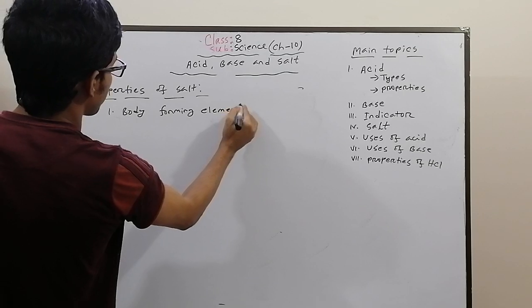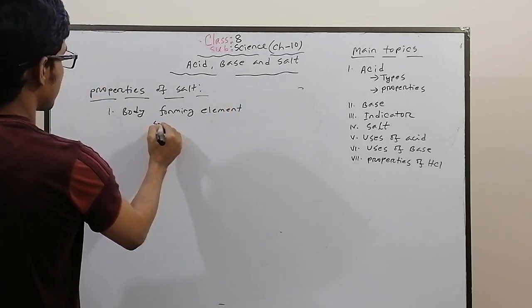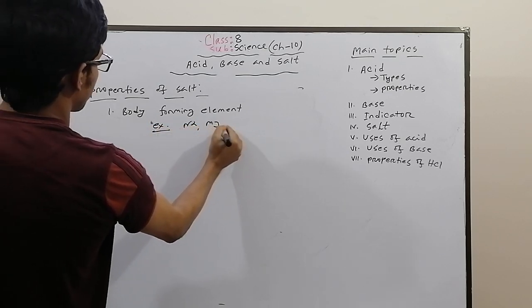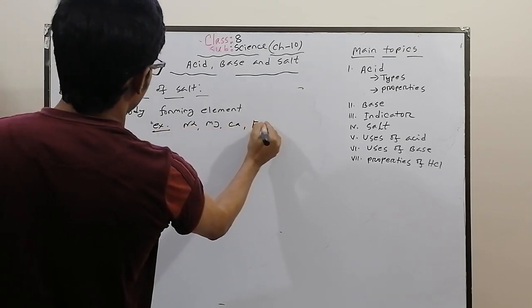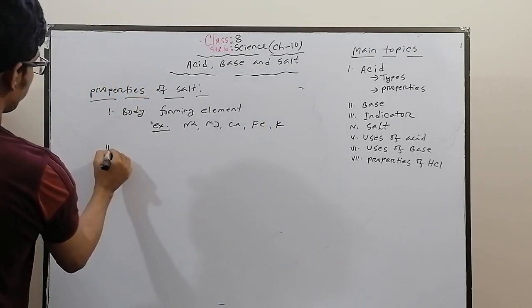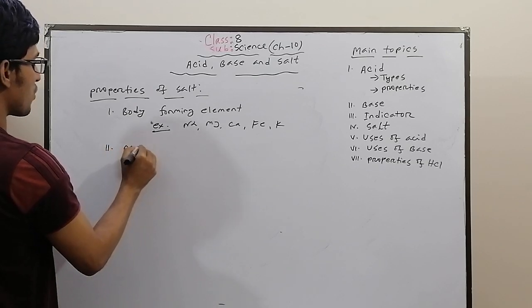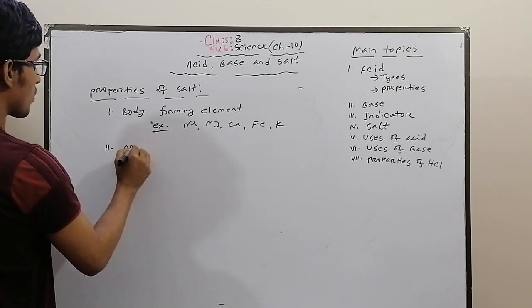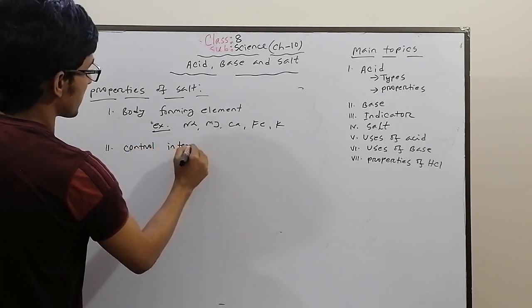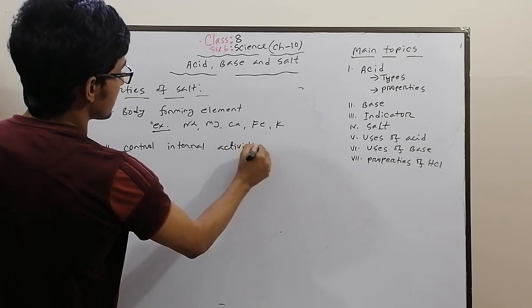Our body is formed by different types of mineral salt, such as sodium, magnesium, calcium, iron, potassium. And they control internal activities of the body.